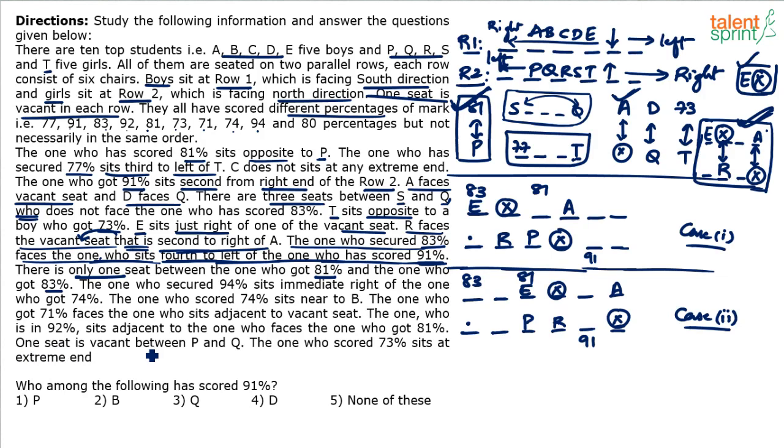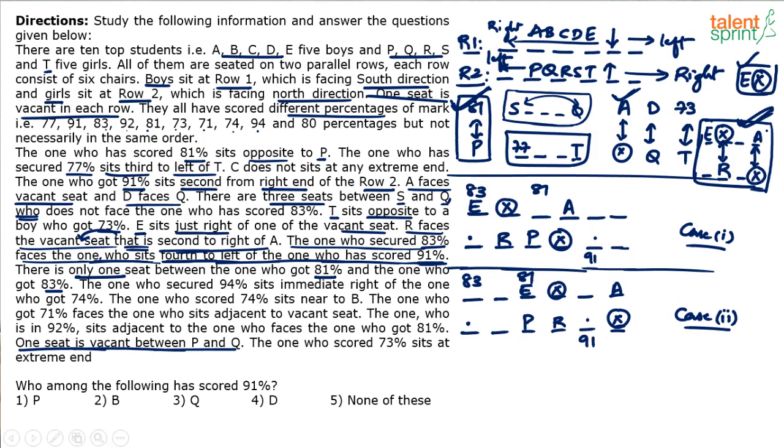Here it says one seat is vacant between P and Q. Already P is fixed, right? So I can put Q probably. One seat is vacant between P and Q. P is already fixed here. One seat is vacant between P and Q, which means if P is here, Q can either come in this position or in this position. Similarly, if P is here, Q can either come here or here. There should be one seat between P and Q, so both sides are possible.